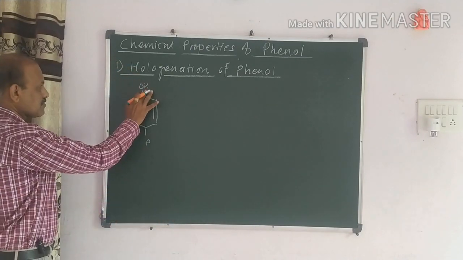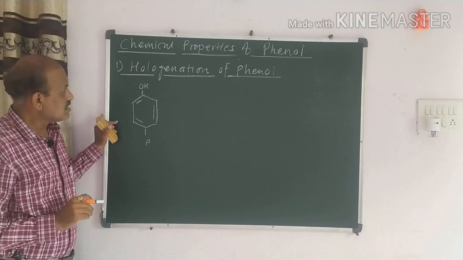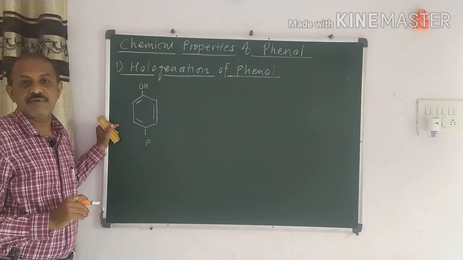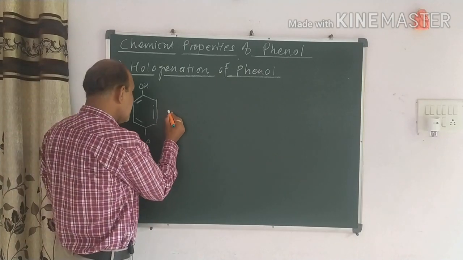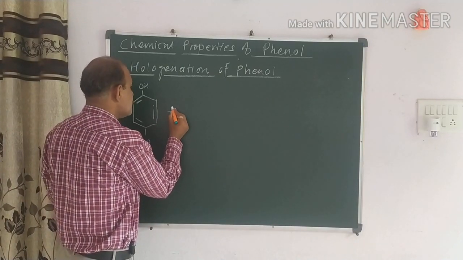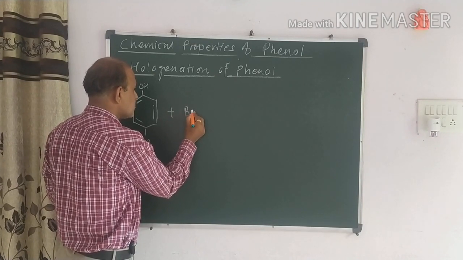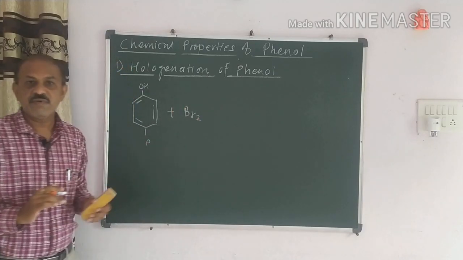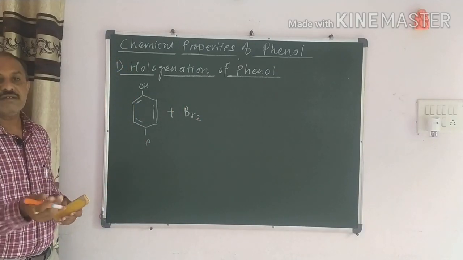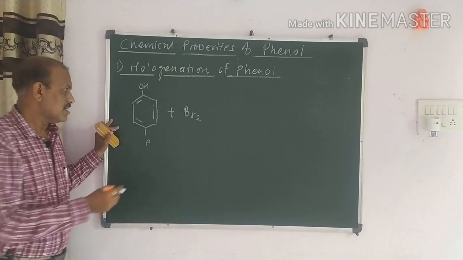So see here, initially we have to discuss the halogenation with bromine. Halogens we have to use here, halogenation of phenol. The halogen we have to use is bromine. When we discuss the reaction regarding bromine, there are two types of reaction we have to observe. One reaction is we have to take liquid bromine, and another we have to take plain bromine. So we have to continue with the liquid bromine.